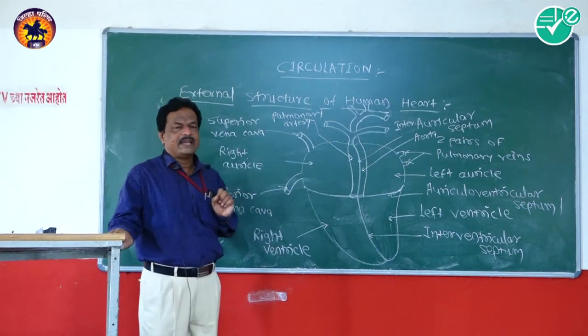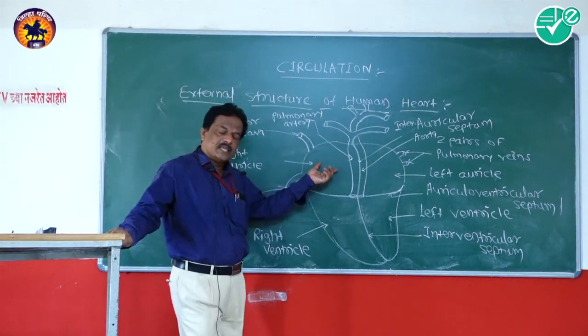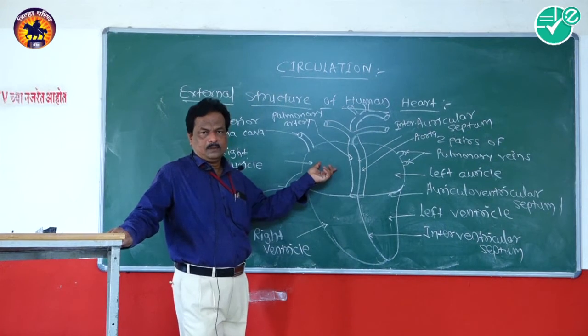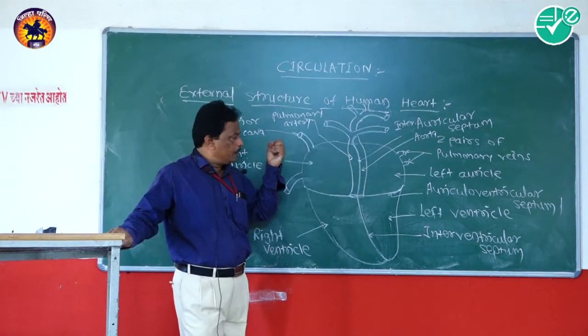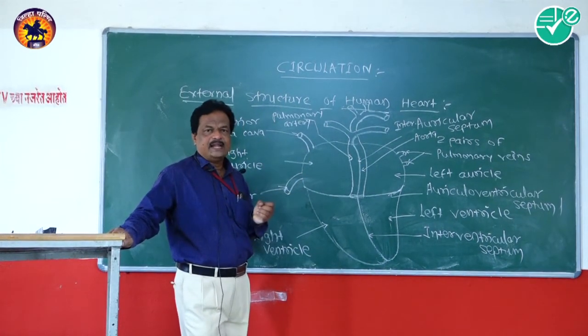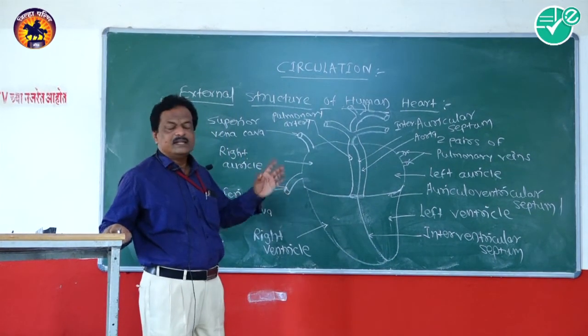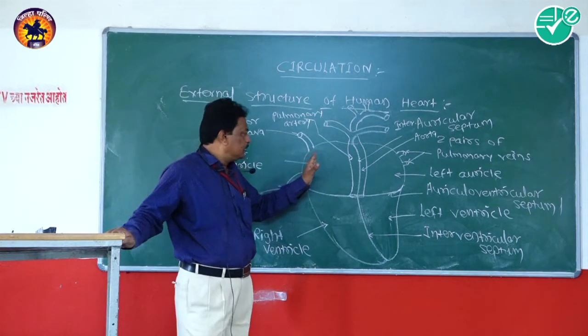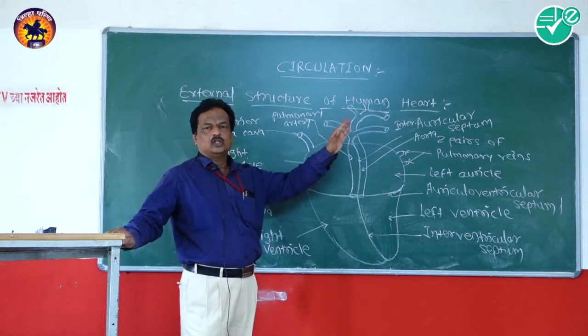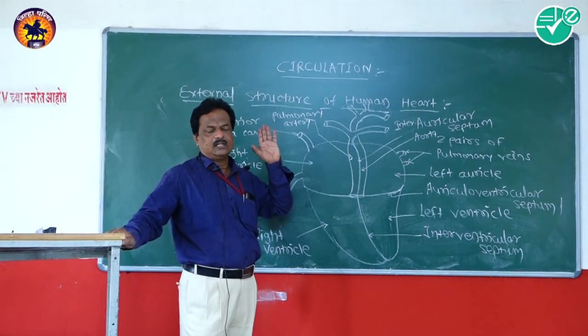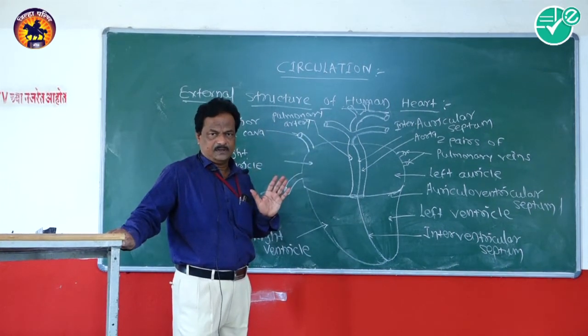The role of pericardial fluid is that it acts as a shock absorber, means it protects the pericardium from puncture by avoiding the friction between the pericardium and the thoracic ribs in the thoracic cage.